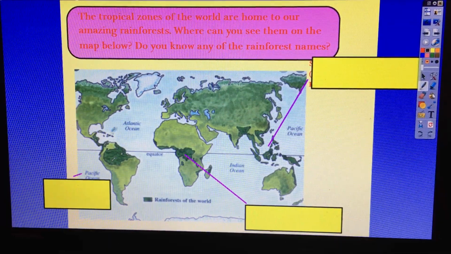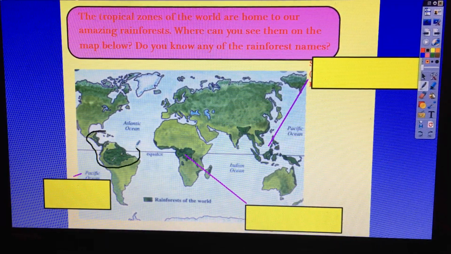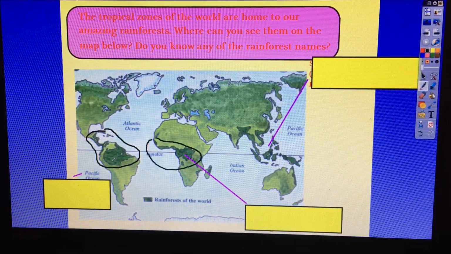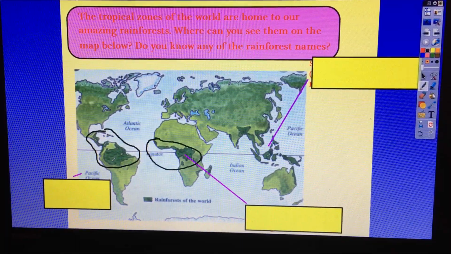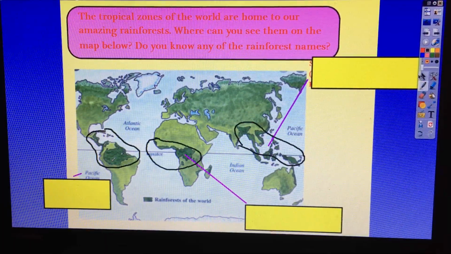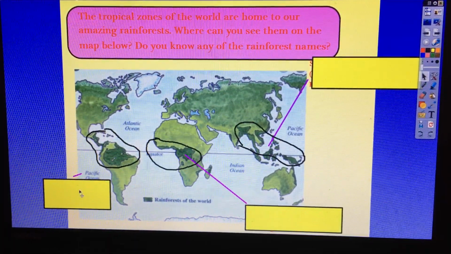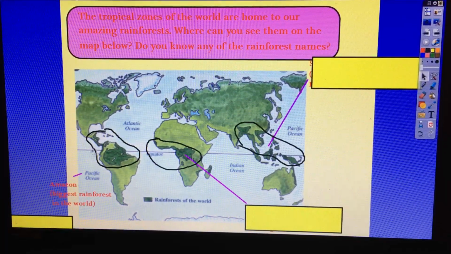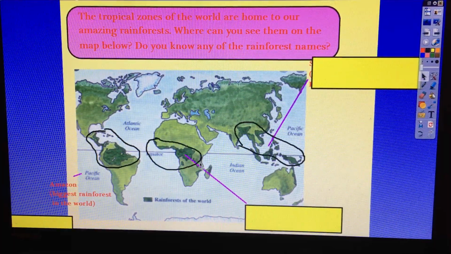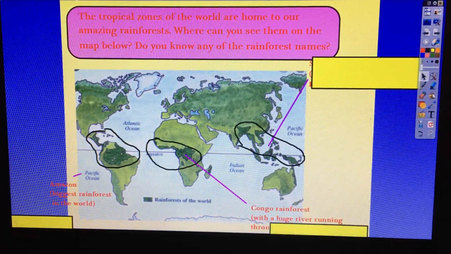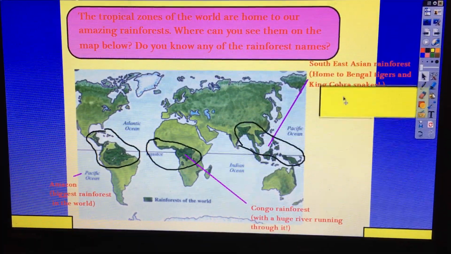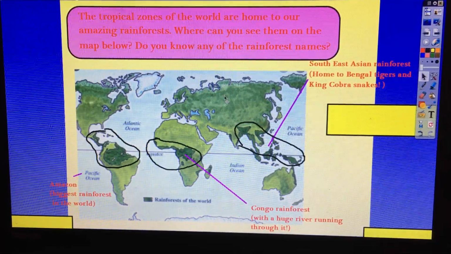That's right, we've got one here, got it here. Maybe you know the name of that one. It's the biggest rainforest in the world. We've got one here in Africa, got one here in South America, and we've got one here in Asia. Be very impressed if anyone knows the names of any of them. So this one is the Amazon rainforest. You can see it covers quite a lot here of South America. The one in Africa is called the Congo rainforest, and it has a huge river running through it. And this one here is the Southeast Asian rainforest.